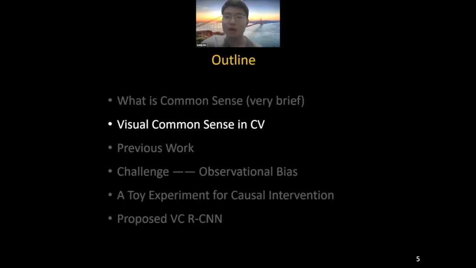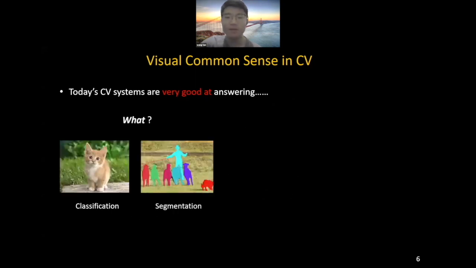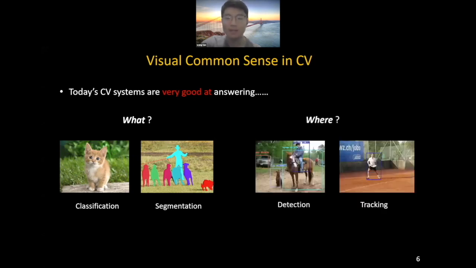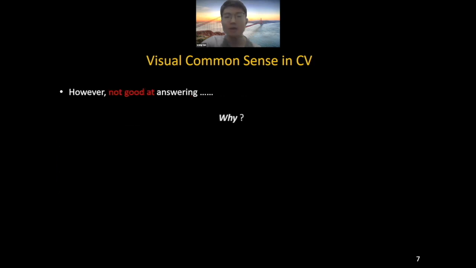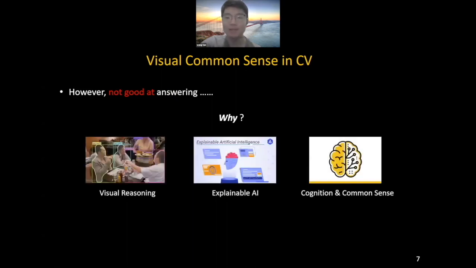What is visual common sense in our CV community? Actually, today's CV systems are very good at answering what, for example classification and segmentation, and where, for example detection and tracking. However, they are not good at answering why, which means asking for visual reasoning and the high-level common sense reasons behind the machine's decisions. Our machine needs visual common sense to learn to answer why.